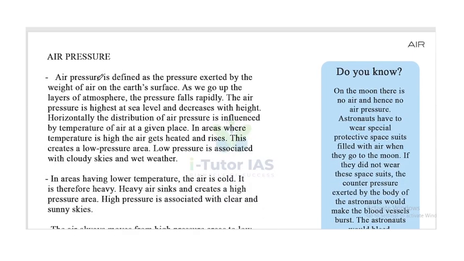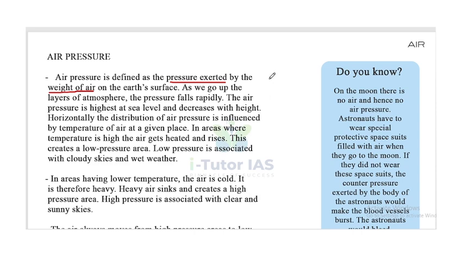Air pressure. Air pressure is defined as the pressure exerted by the weight of air on Earth's surface. As we go up the layers of atmosphere, the pressure falls rapidly. The air pressure is highest at sea level and decreases with height.